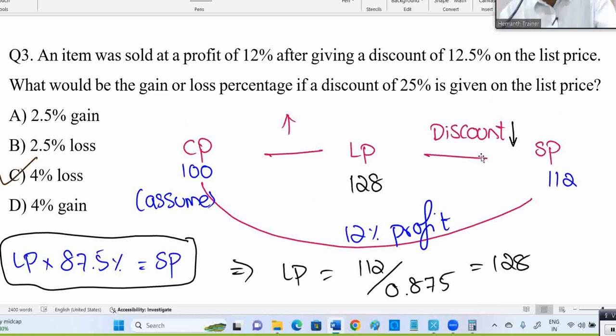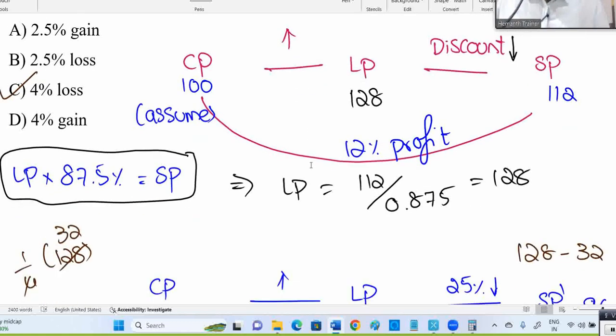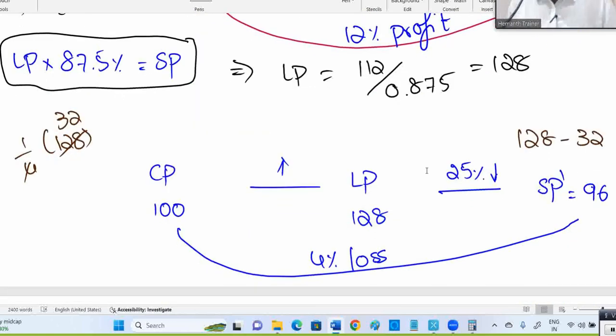Everybody can sense there is a loss for sure, because with 12.5% discount they are getting 12% profit. When discount is more, 25%, we can expect there is a loss for sure. But some people are calculating with minus and plus and all. Don't do minus and plus. This is not addition, it is multiplication here. The logic happening here is multiplication, not addition. Any doubt in this question so far, please? What happened here?